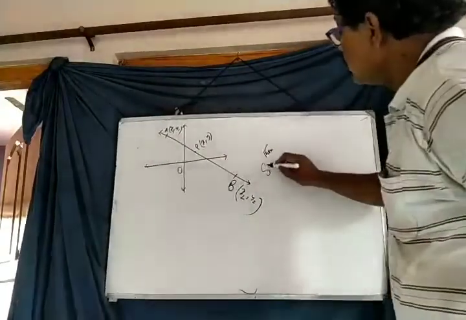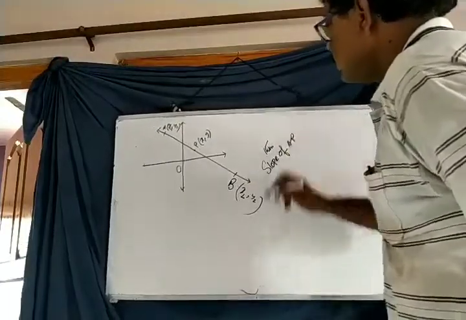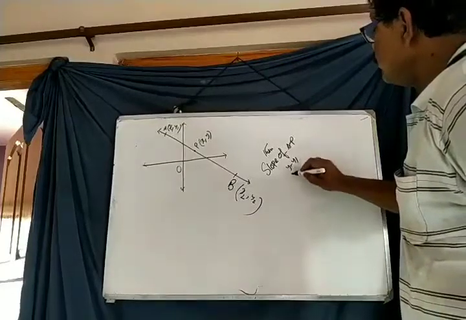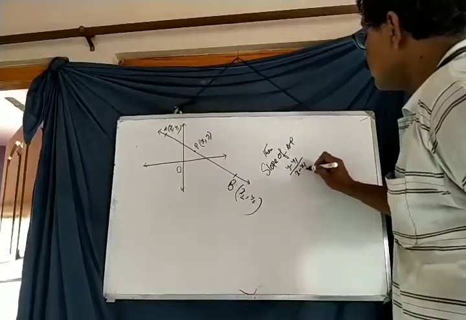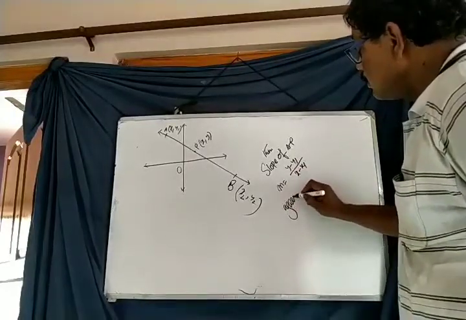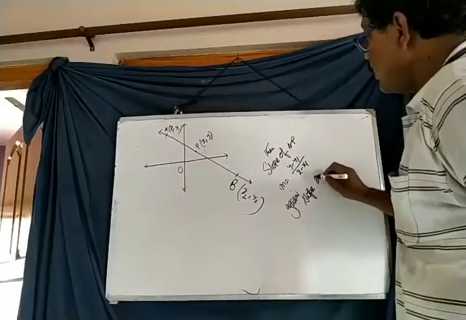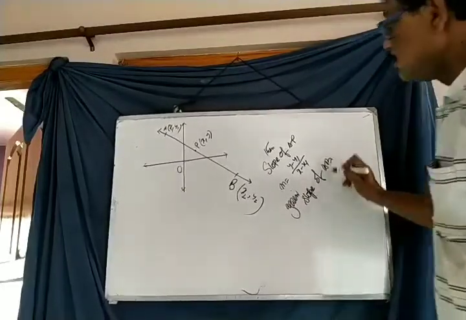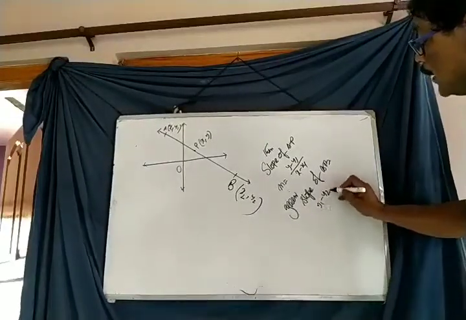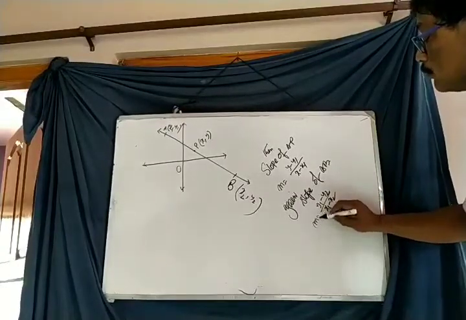Then the slope of AP: m equals (y minus y1) by (x minus x1). Again, the slope of AB: m equals (y1 minus y2) by (x1 minus x2).